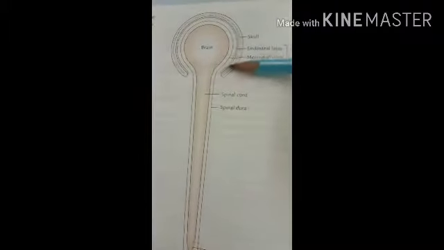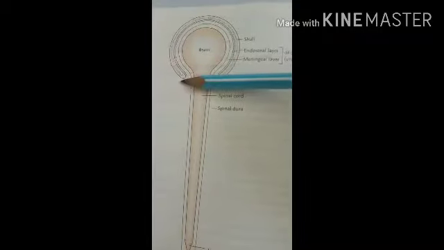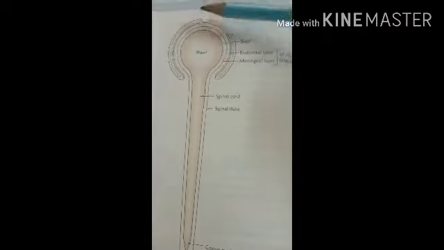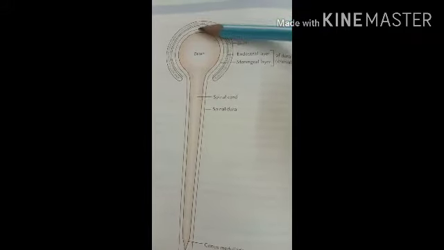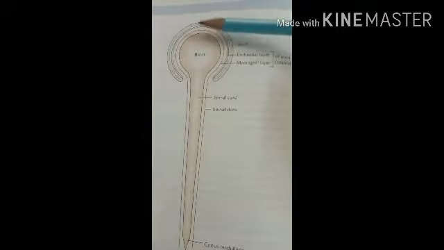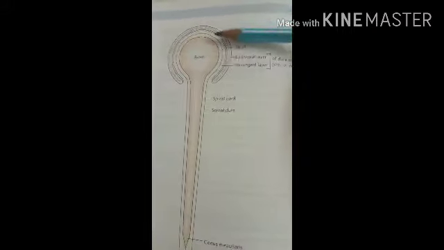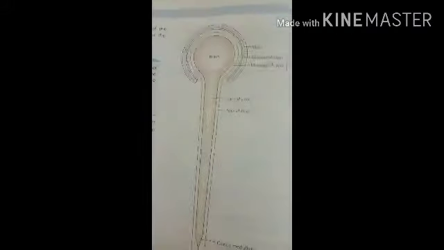Throughout, the total part is covered by the endosteal or periosteal layer, which also dips into the sutures and is mostly attached to the different sutures of the skull: the coronal suture, sagittal suture and lambdoid suture. Then the second layer is the meningeal layer.